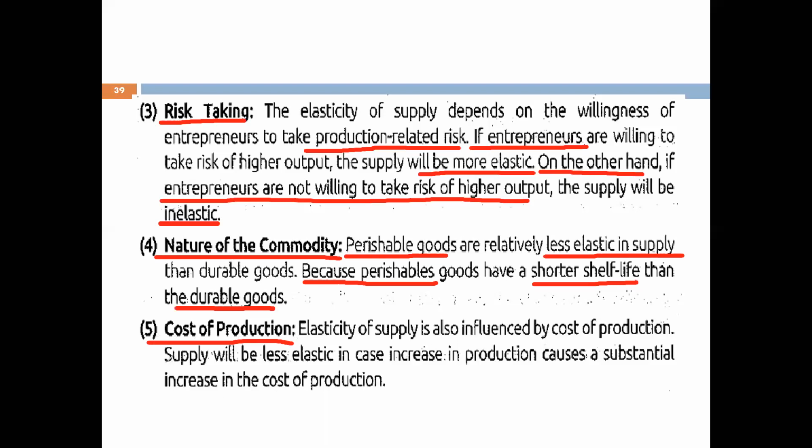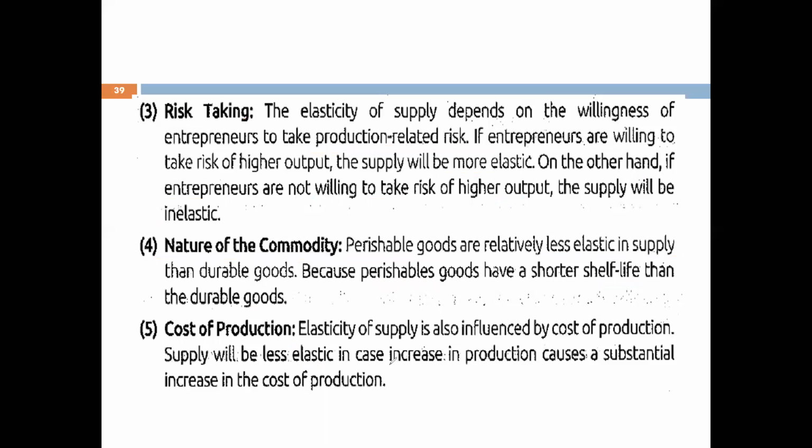Supply will be less elastic, कम responsive होगी, in case increase in production causes a substantial increase in the cost of production. बेटा अगर मेरी कॉस्ट ऑफ प्रोडक्शन इंक्रीज हो रही है, फाइन, तो सप्लाई विल बी लेस इलास्टिक. इंक्रीज इन प्रोडक्शन से अगर मेरी कॉस्ट ऑफ प्रोडक्शन इंक्रीज हो रही है ना, तो सप्लायर क्या करेगा? Supplier will supply the goods, it will be less elastic, less responsive towards the change in price.